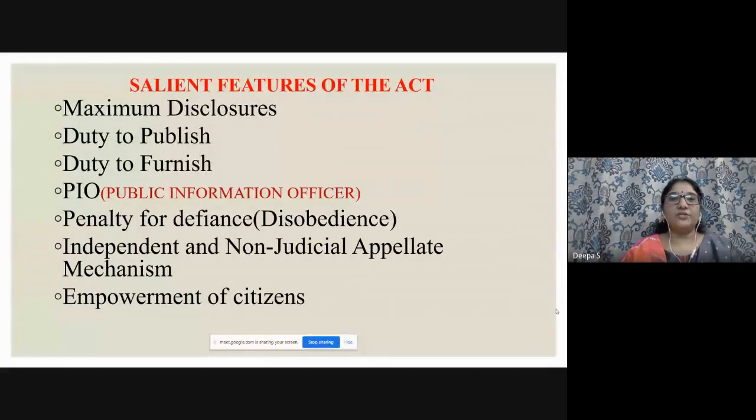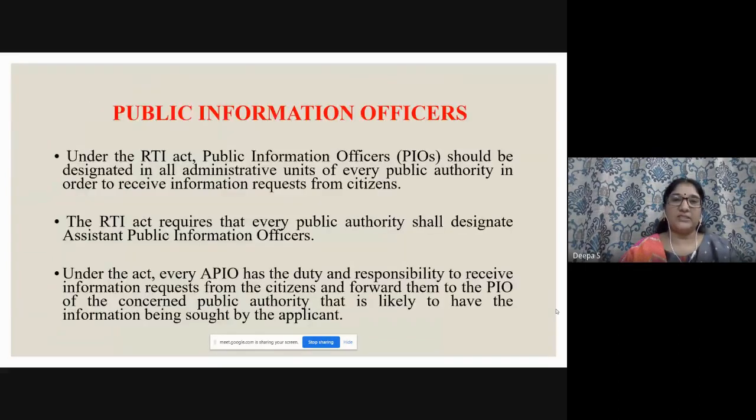Next comes salient features of the act: maximum disclosures, duty to publish, so everything is published, you can get it on their website. Duty to furnish, so whenever asked, they have to furnish the details. And RTI means the PIOs, right? So they both are connected. So who is appointed? The Public Information Officer takes care of all your queries. Penalty for defiance, which means disobedience. Independent and non-judicial appellate mechanism, it is independent and non-judicial, and mainly came into existence for empowerment of citizens.